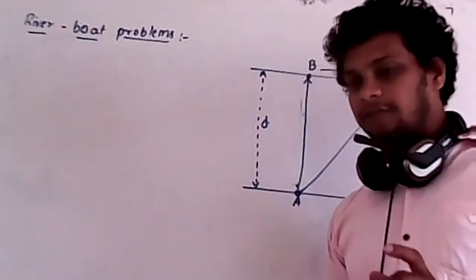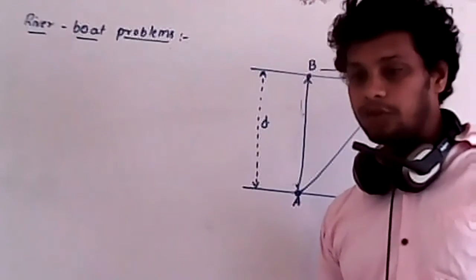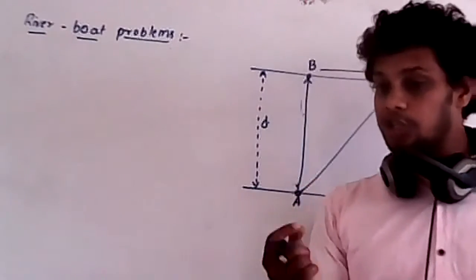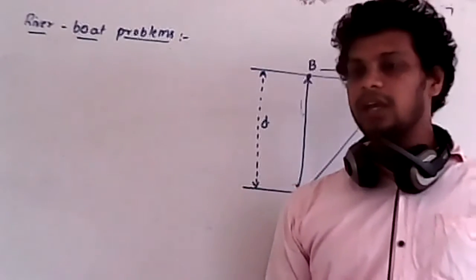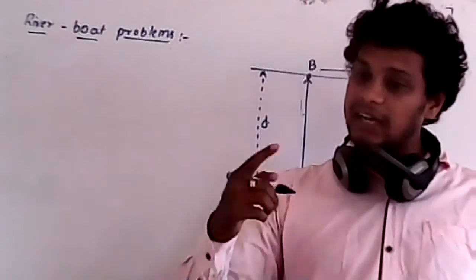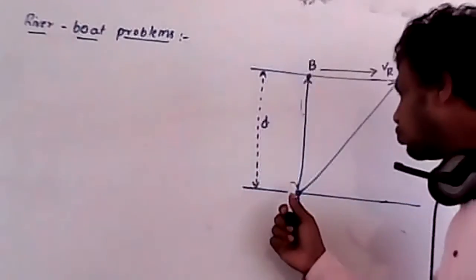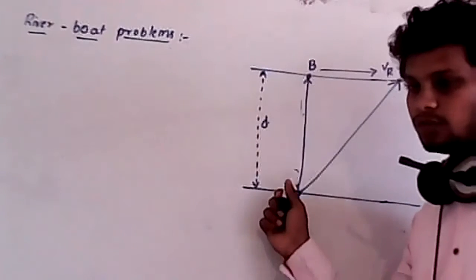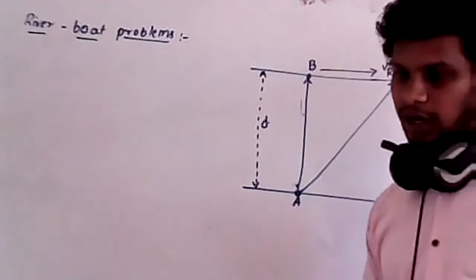Now remember, if he wants to reach the other end in the shortest possible time, he has to move straight. Understood?